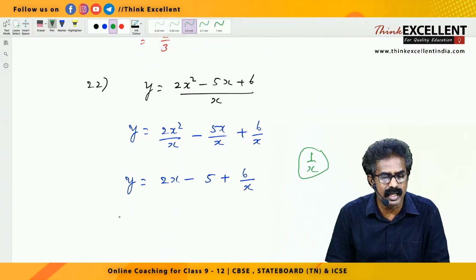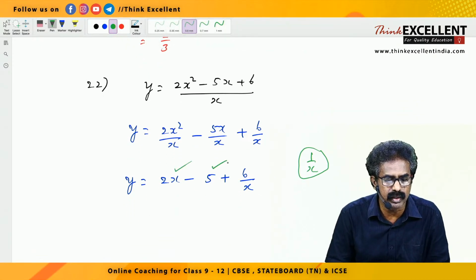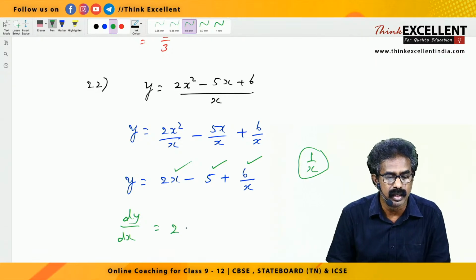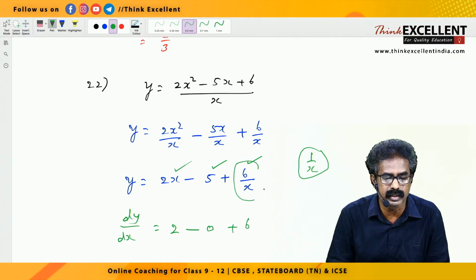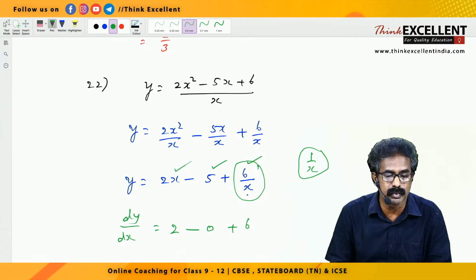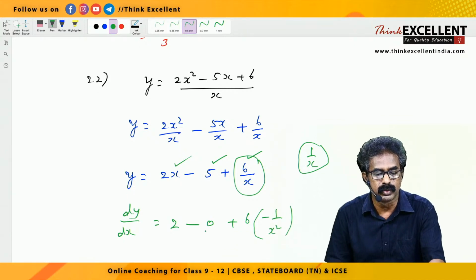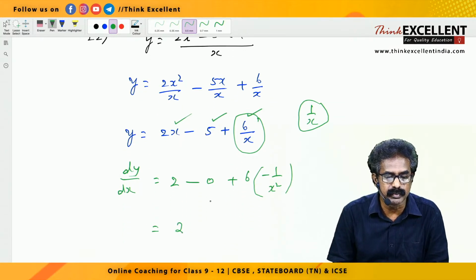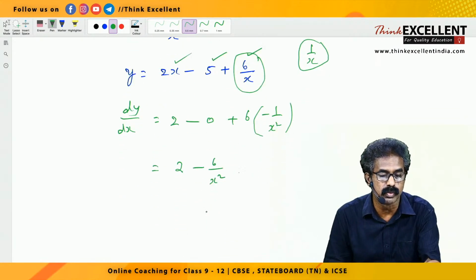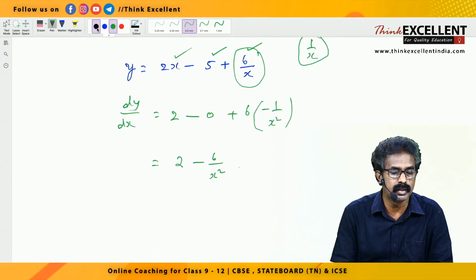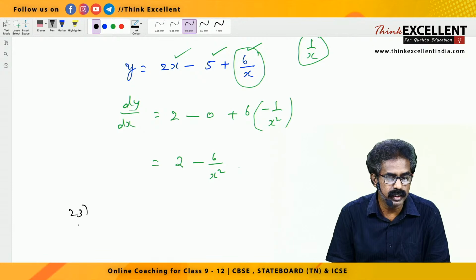So now directly you can write the answer. You know the derivative of 2x, you know the derivative of 5, you know the derivative of 6 by x also. So you can write dy by dx equal to straight away 2x derivative 2, because x derivative 1, minus 5 derivative 0, plus 6 is a constant, don't put 0, 6 and x together a single term, it is not a pure constant, x is there, variable is there, 6 into 1 by x remaining, 1 by x derivative minus 1 by x square. So the final answer is 2, second term 0, leave it, plus into minus is minus 6 by x square. Hope you understood this one, okay. That is sum number 22. Then 23, look here.